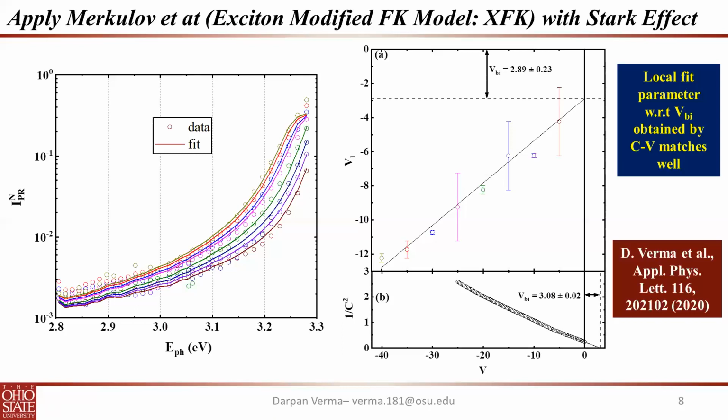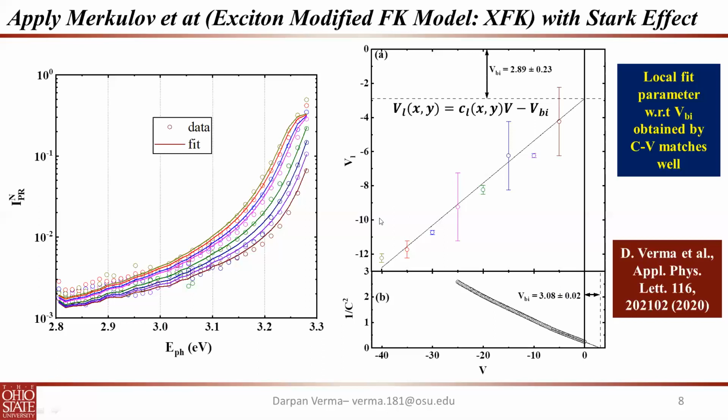When we plot this V local versus V, we get this straight line, which corresponds to this equation: VL equals C into V minus VBI. The VBI which we get through this plot was equal to the VBI which we get from CV. Therefore, the CV data matches well with the VBI we obtained using the XFK model.